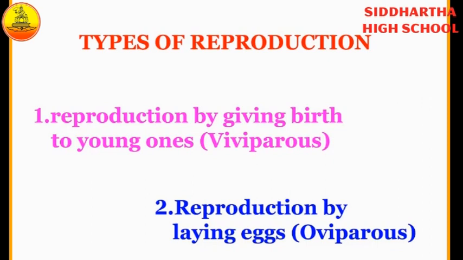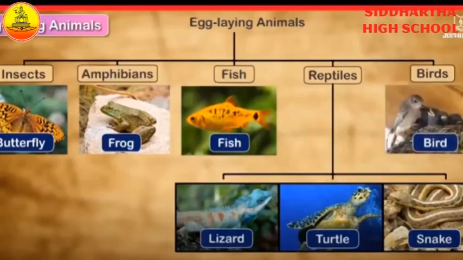Viviparous means we can observe in our surroundings animals giving birth to young ones. This process is called viviparous. And oviparous means we observe a number of birds laying eggs. This process is called oviparous.